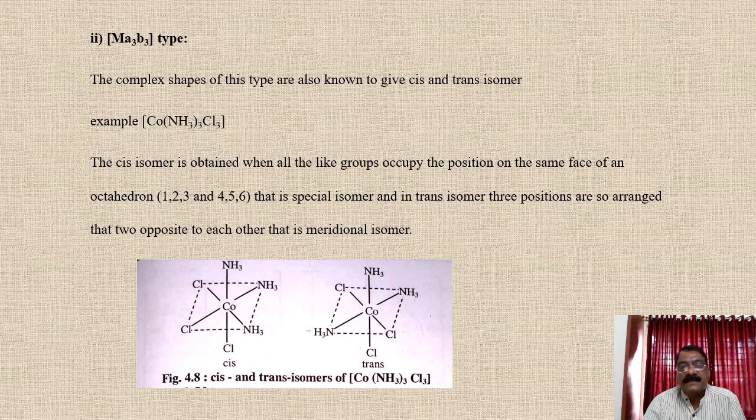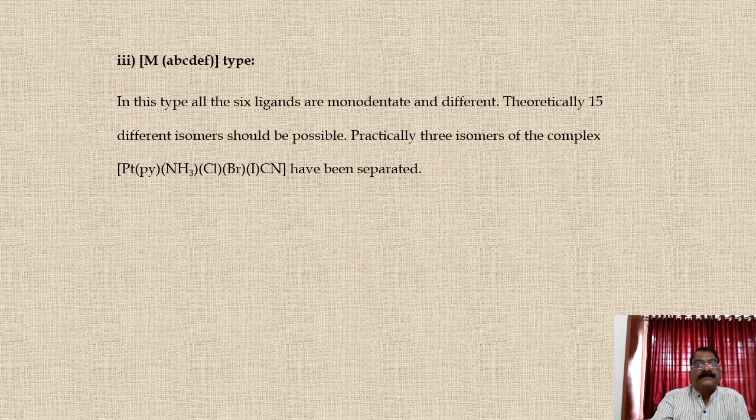While in the second, that is the 2 NH3, 2 and 5 are opposite to each other, 3 and 5 are opposite to each other, so 2 and 4 are opposite to each other. So in the second, it is trans isomerism. It is called the meridional isomerism. See here, for this complex there are these two structures, one is the cis and another one is the trans. Here 3 ligands are the same and another 3 are different ligands.